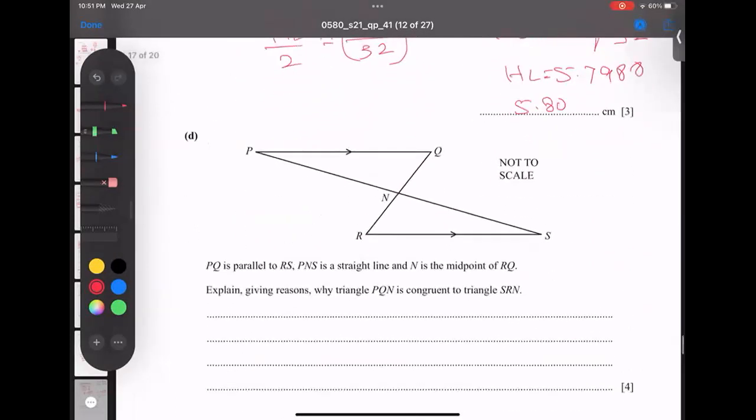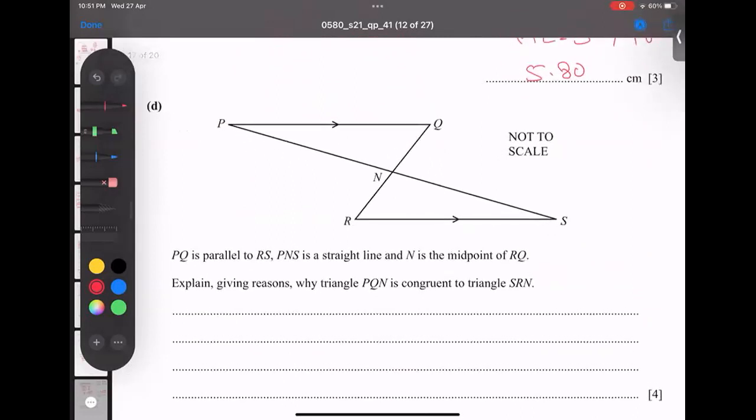So let's talk about this one. Give the reason why they are congruent. Let me tell you, when two lines are parallel to each other, and a line cuts them, this angle is equal to this angle. So if this side and this side are parallel and a line cuts, this angle equals this angle. I believe this point is very clear. Done, first part.